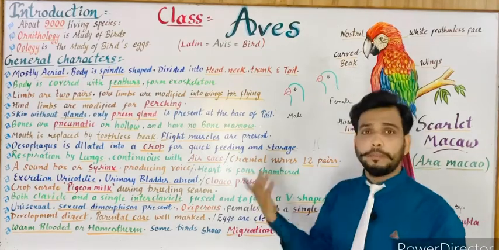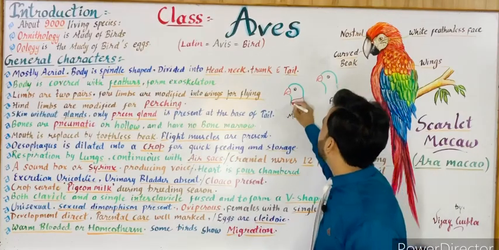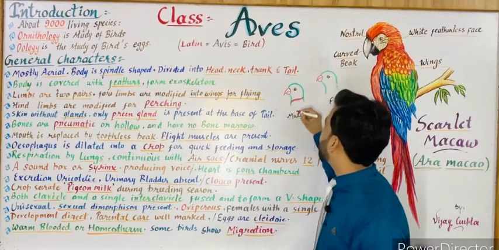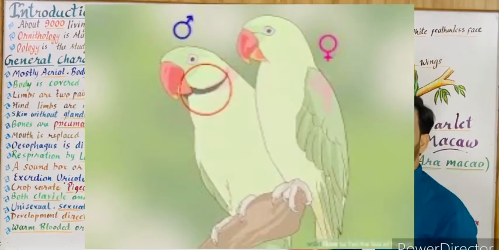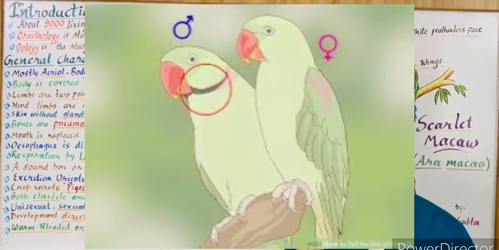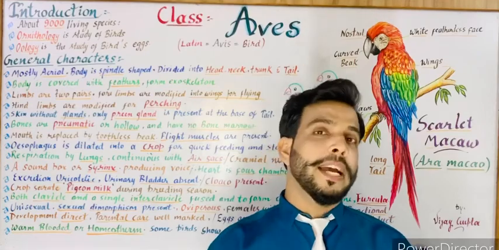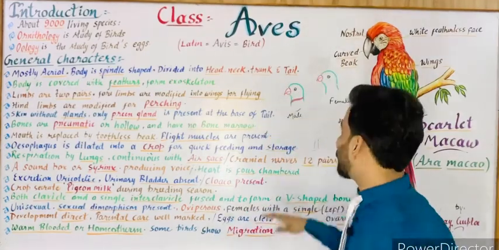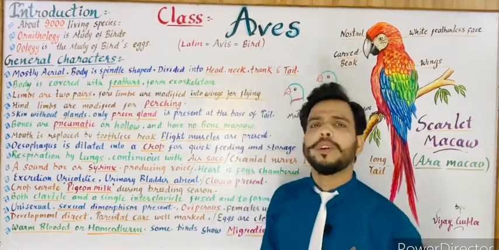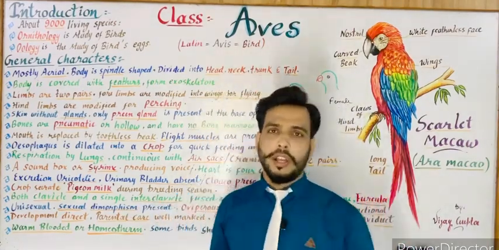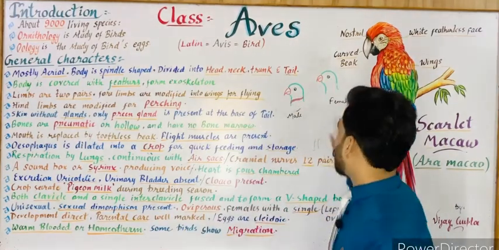But in case of sexual dimorphism, a red colored band is present in the neck of the male. So you can easily recognize this is male and this is female. This phenomenon is known as sexual dimorphism. It means when the male and female are different by their external features, then it is known as sexual dimorphism. So sexual dimorphism is present in all the birds. Most of the time the males are very colorful and beautiful, and the females are generally single or double colored only.